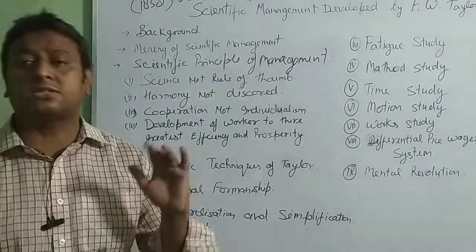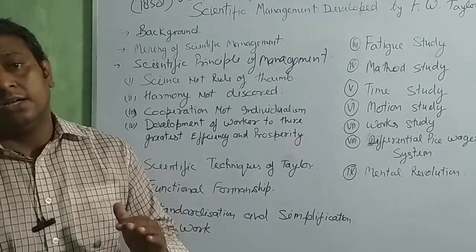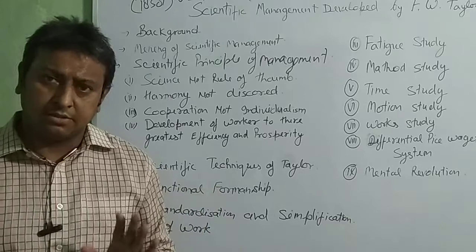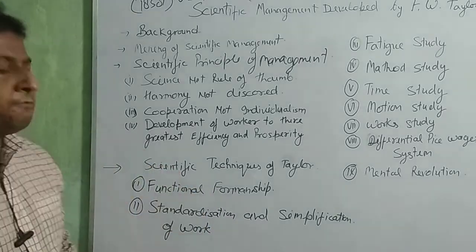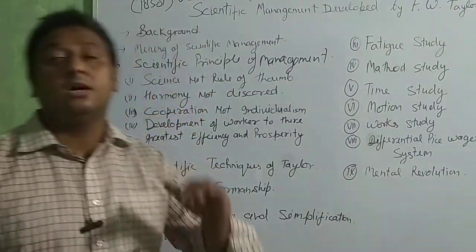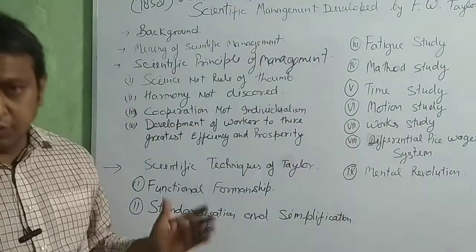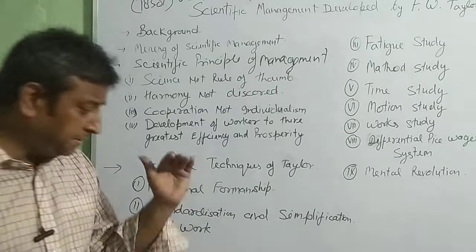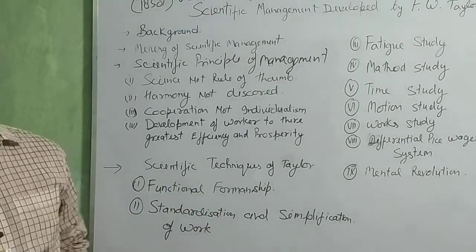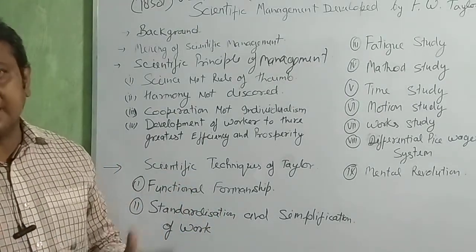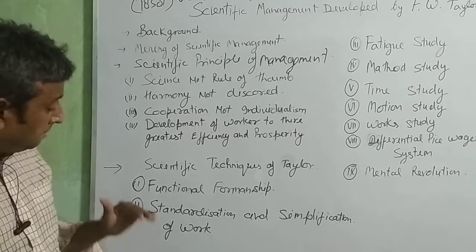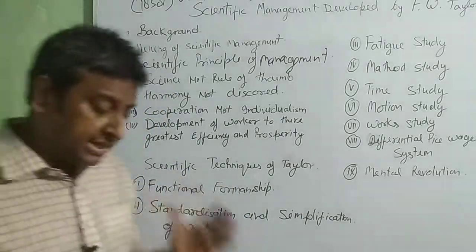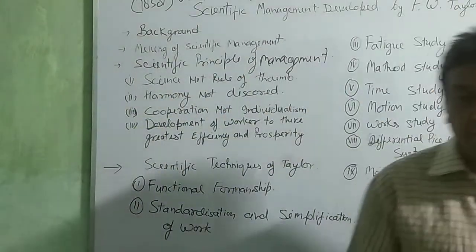Maybe the standard is for time, for product units, for working time, or for the quality of the product. Make some standard, then the worker easily follows it and makes all the products to the same standard.